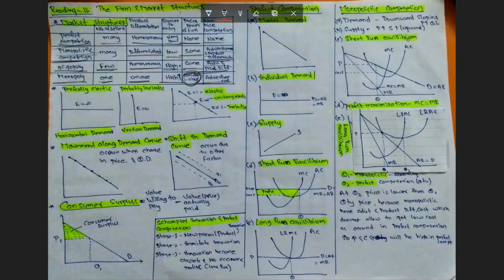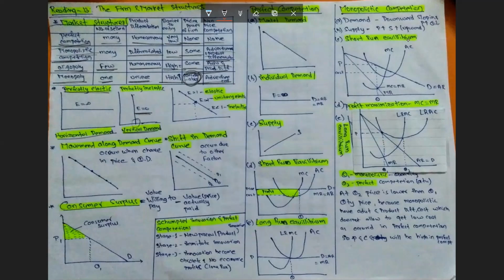We have already discussed the elasticity of demand in the theory of demand and supply, so let's go through it quickly. When a little change in price causes a severe change in quantity demanded, the demand curve is horizontal to the x-axis. It is called a horizontal demand curve, or perfectly elastic, where the elasticity is infinite. Perfectly inelastic demand says that whatever the change in price, it does not have any impact on quantity demanded. So elasticity is zero, and it is also called a vertical demand curve.